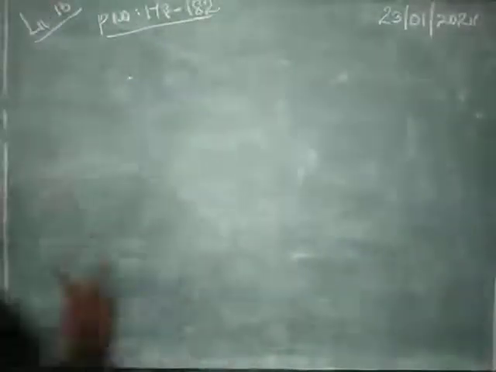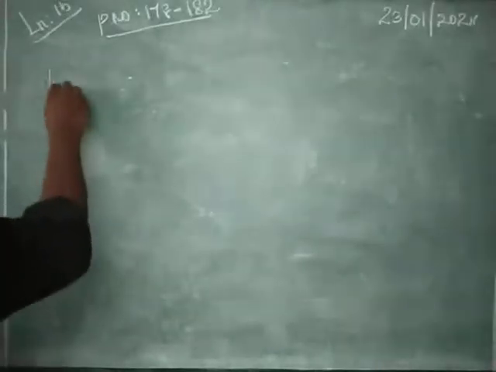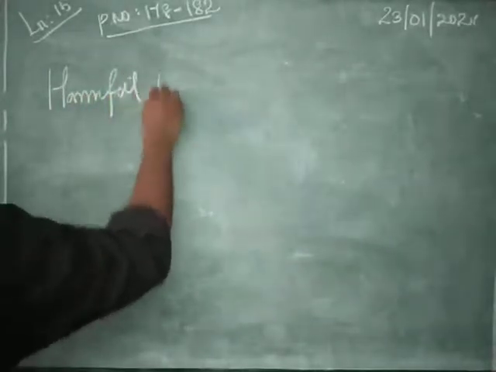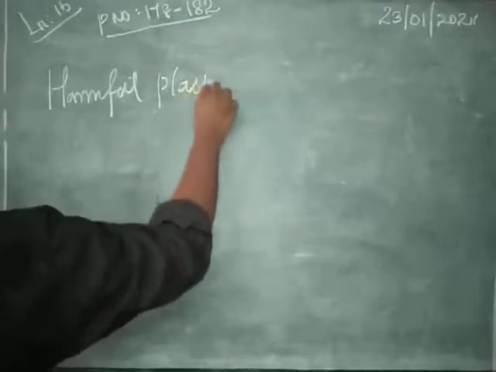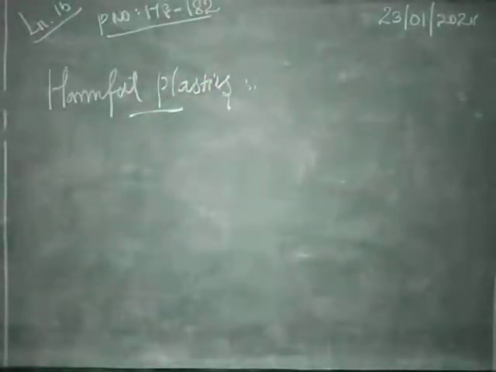First one, harmful plastics. Different types of plastics contain different types of chemicals. Why are we adding chemicals to the resins to make the plastics?